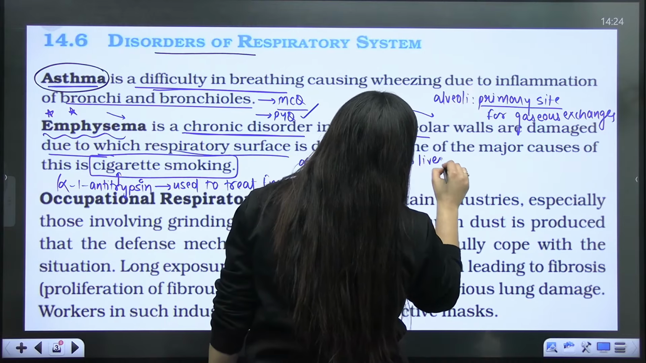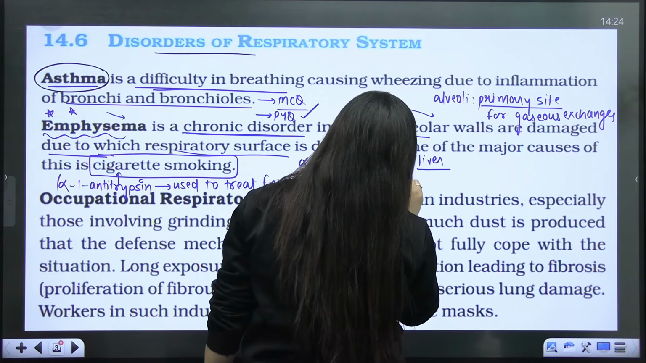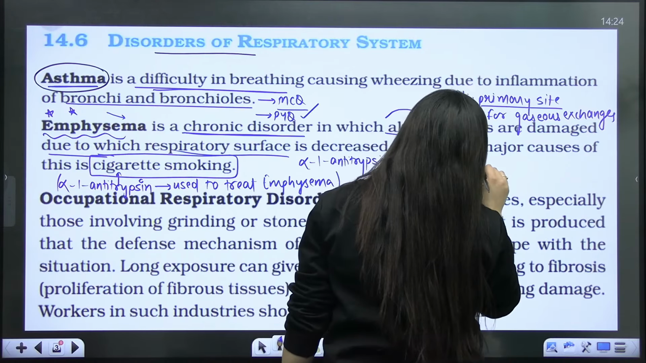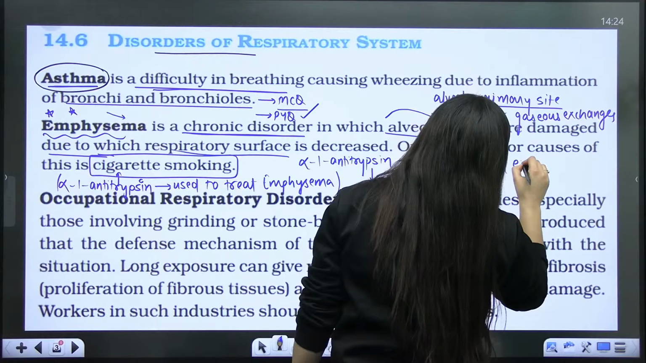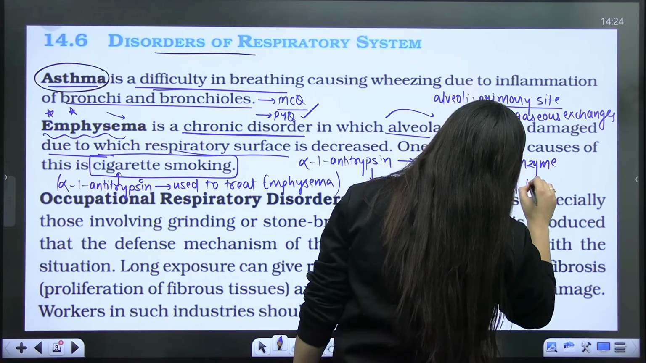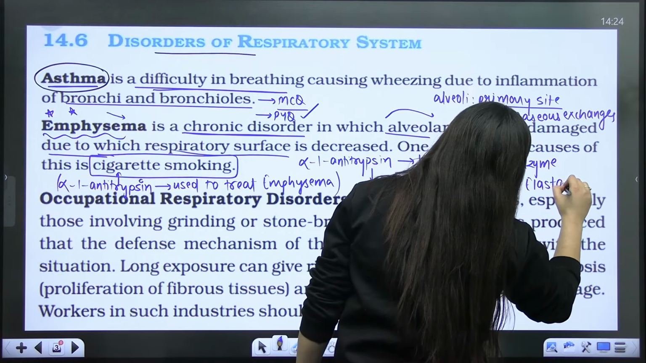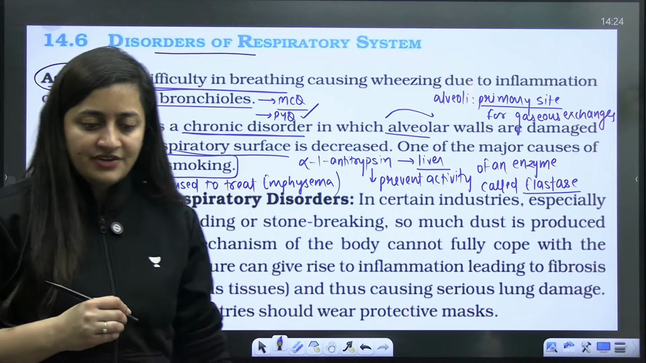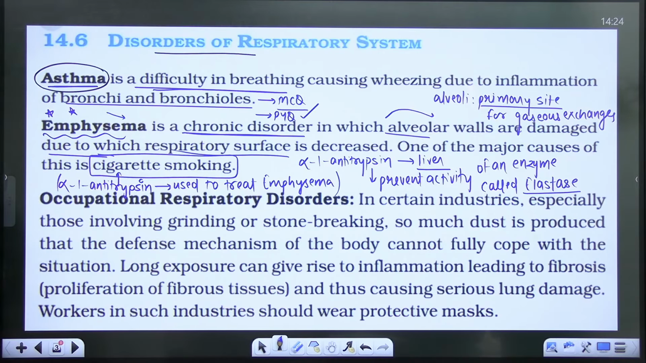It will prevent the activity of an enzyme called elastase. Can anyone here explain what is the function of this elastase? So it prevents the enzyme elastase activity, right? It will prevent the activity of enzyme elastase. Is that clear?